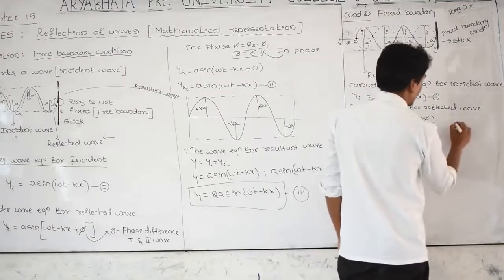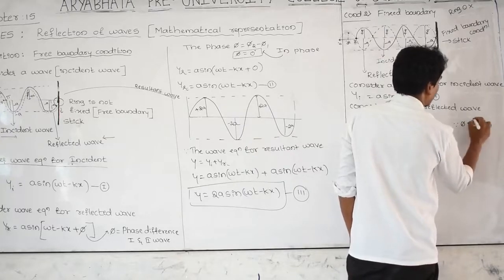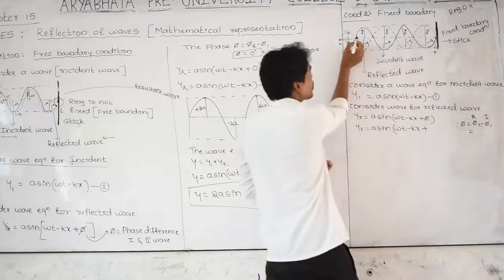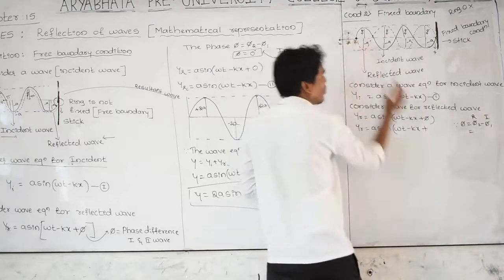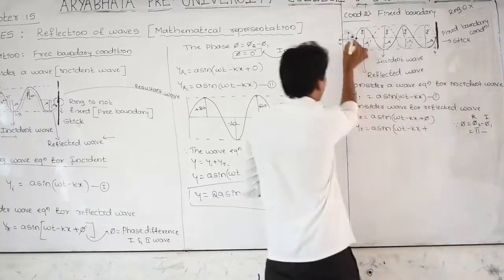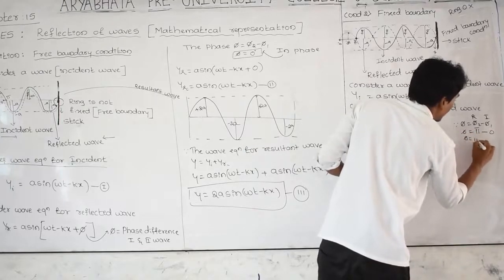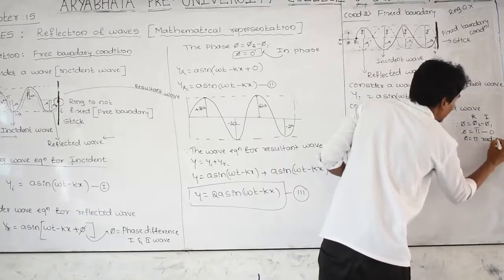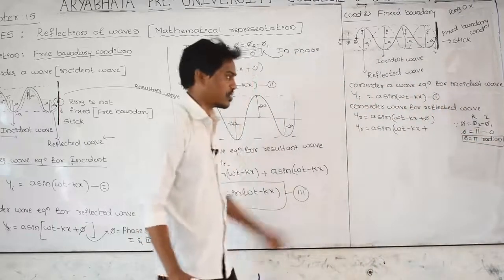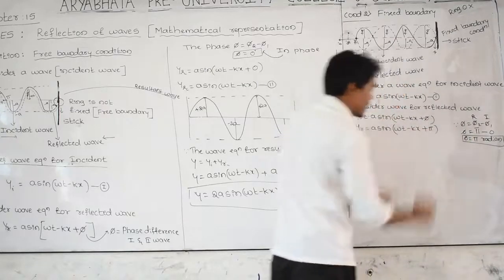Therefore the phase difference is phi 2 minus phi 1, the reflected wave minus the incident wave: 180 degree, pi radian, minus 0 degree, is equal to pi radian, which in terms of degree is 180 degree. Substitute here: pi means 180.